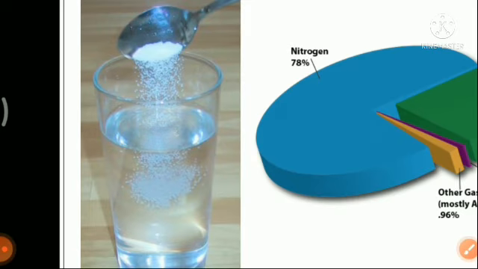The solution that we have after adding salt to water contains both water and salt. It is neither pure water nor pure salt, but a mixture of two different matters. One matter is water and one matter is salt. That is what is known as a mixture. Mixtures are a combination of two different pure matters to form one substance. So a salt solution is a mixture of salt and water.